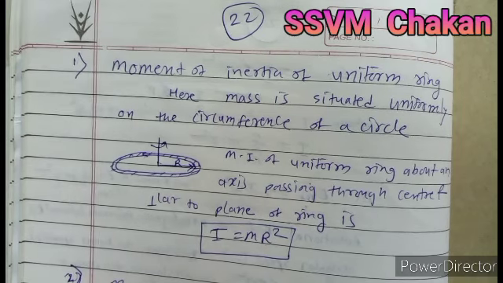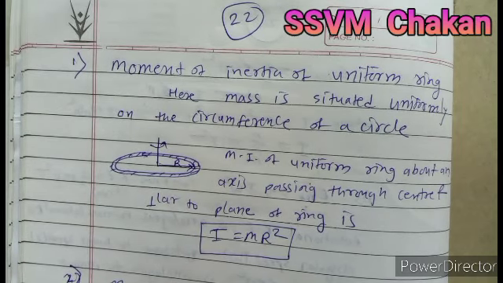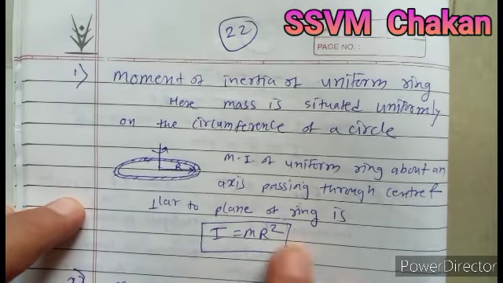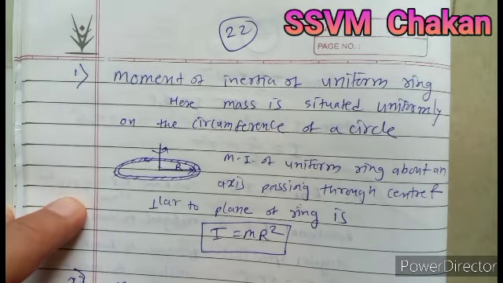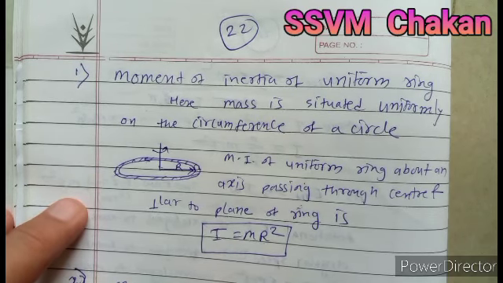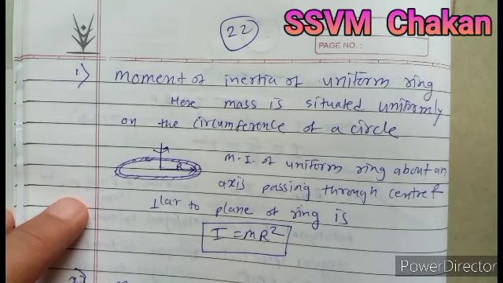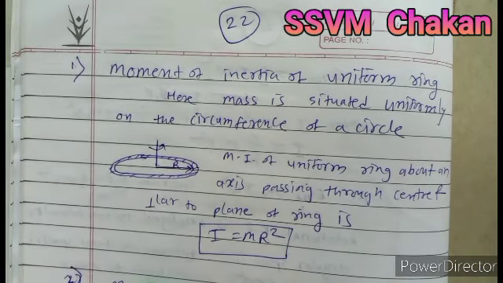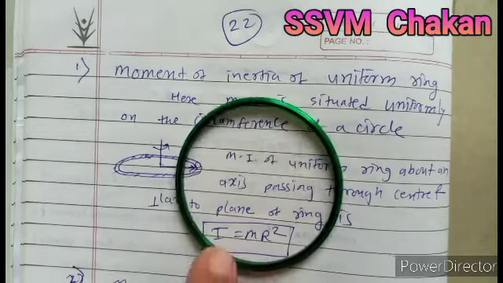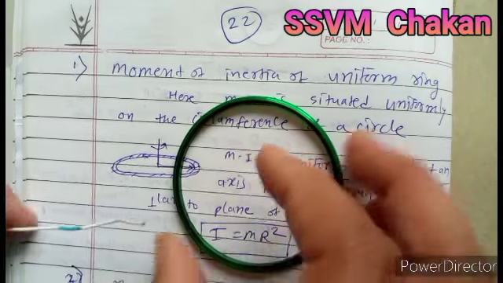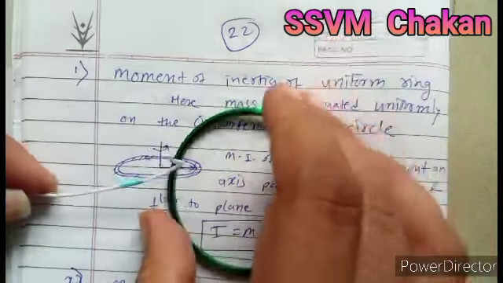We will see more about the moment of inertia of different bodies like a ring, disc, sphere, cylinder, etc. First we see the moment of inertia of a uniform ring. Everybody knows the ring. Suppose this is a ring, which is rotated about an axis passing through its center.